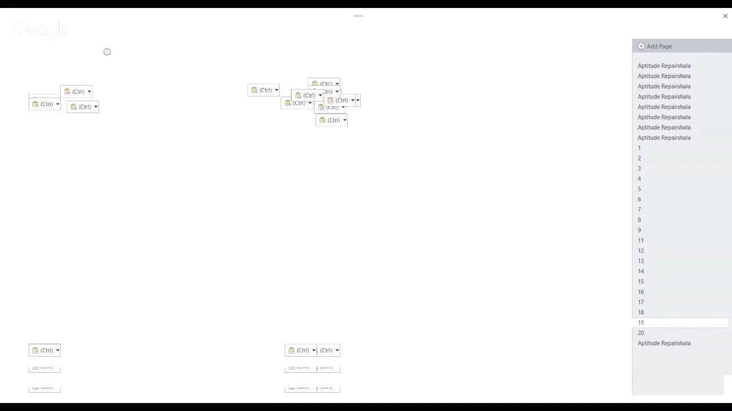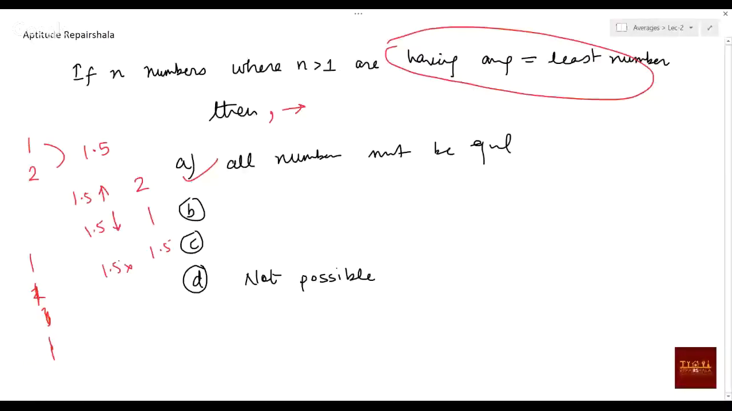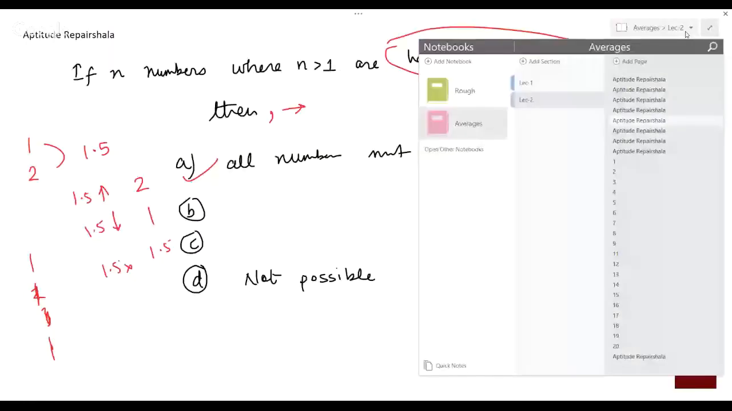Clear? Okay. Okay, clear. Now what we are going to do, we are going for another concept, that is the entry